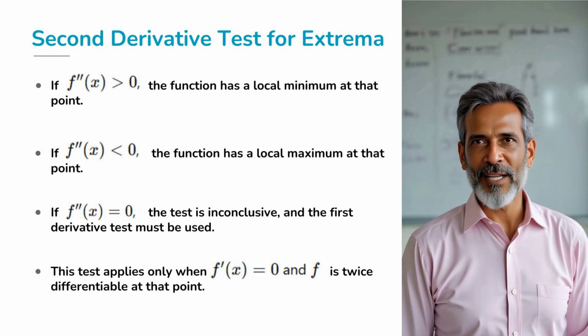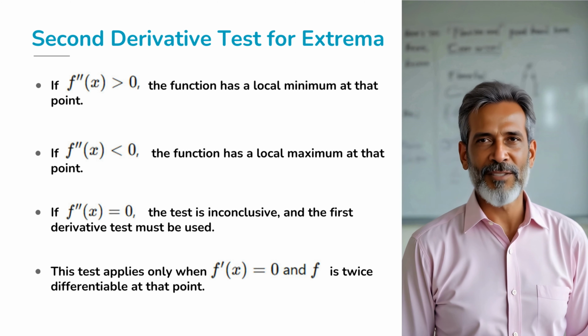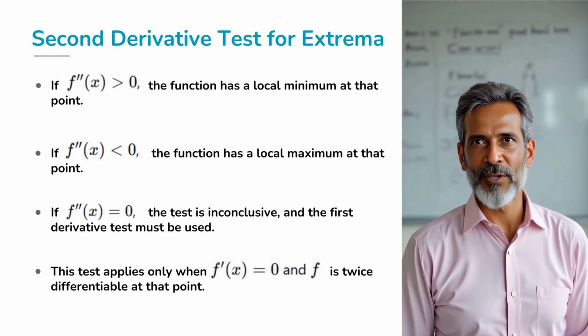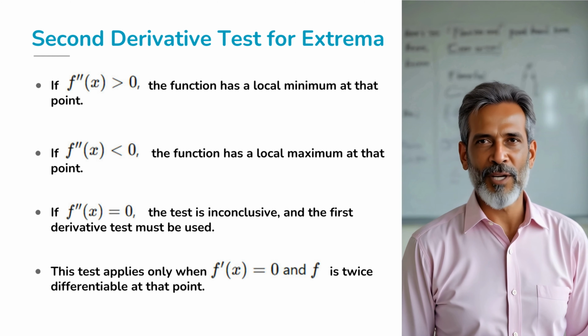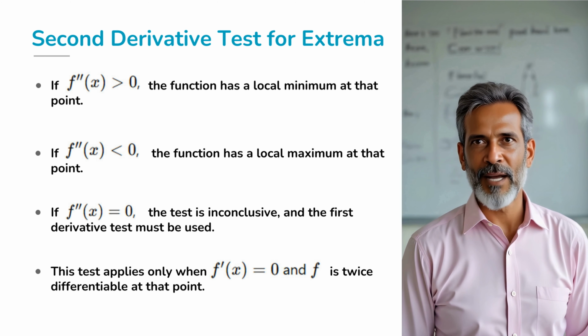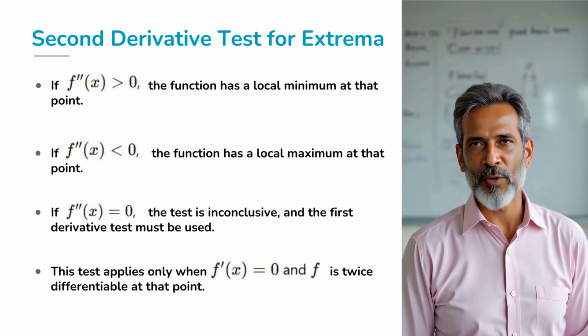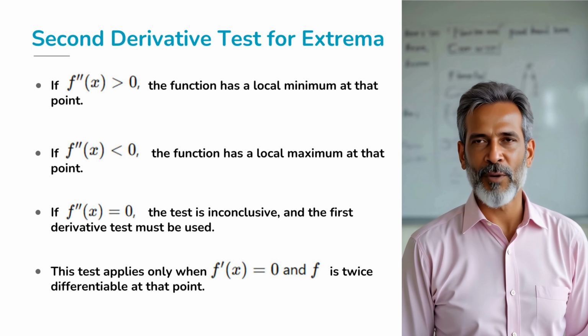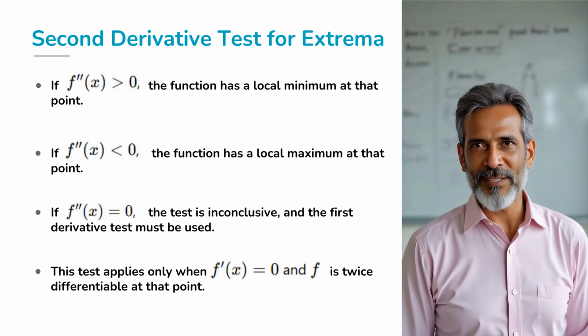Let's take a moment to look at how this works. If f of x equals x cubed minus 3x plus 3, we find the first derivative f prime of x equals 3x squared minus 3. Setting f prime of x equals 0 gives us x equals 1 and x equals negative 1. Now, we calculate the second derivative f double prime of x equals 6x. At x equals 1, f double prime of 1 equals 6, so this is a local minimum. At x equals negative 1, f double prime of negative 1 equals negative 6, so this is a local maximum.